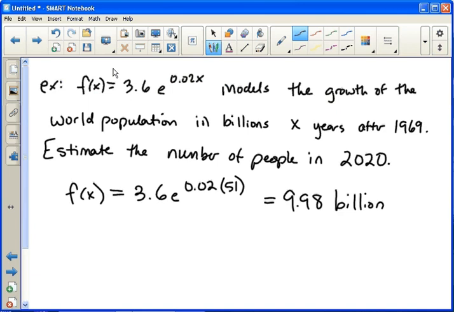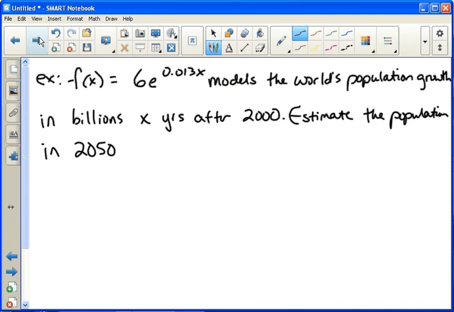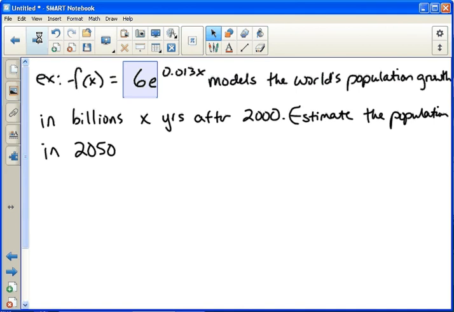Okay, now let's look at a second model. This is one they came up with in the year 2000. Population didn't grow quite as quickly as they thought. So now we have a new model that was created in the year 2000. Notice the population was 6 billion at this time, and that the growth rate had slowed down to 1.3%. Remember, to change from a decimal to a percent, you just move the decimal 2 places.